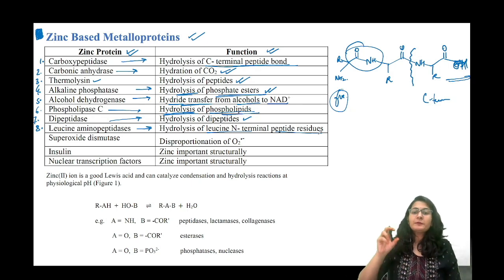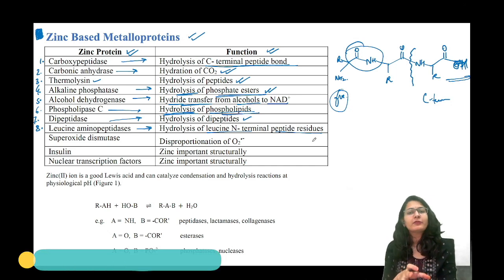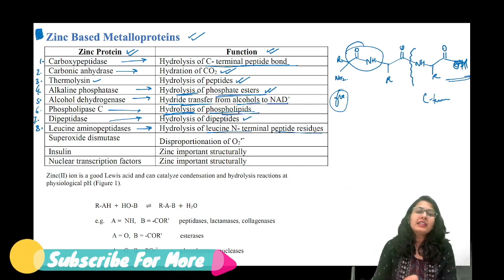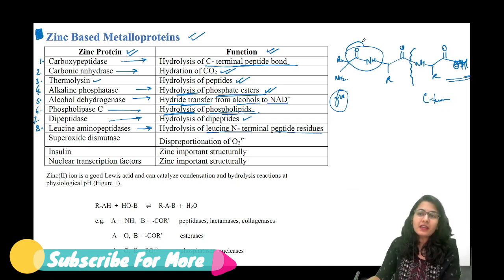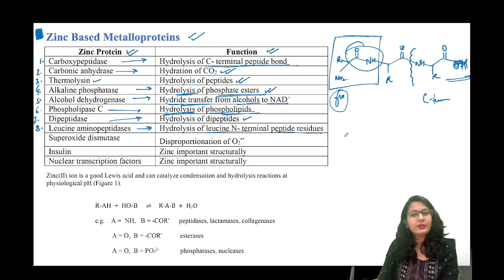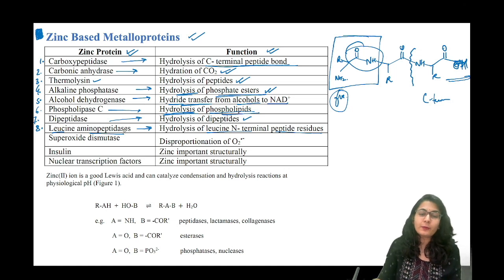Hydrolysis of those peptides where, what are peptides? Those are just the short form of proteins. Okay, बहुत सारे peptides मिलके एक बड़ा सारा protein बनता है. Now, what is leucine N-terminal? मतलब कि in a peptide chain where on the N-terminus side you find a leucine, that particular leucine is going to be hydrolyzed in the presence of leucine aminopeptidase.